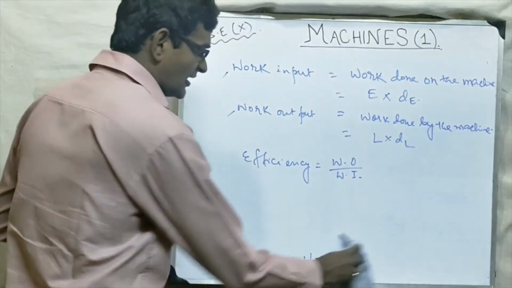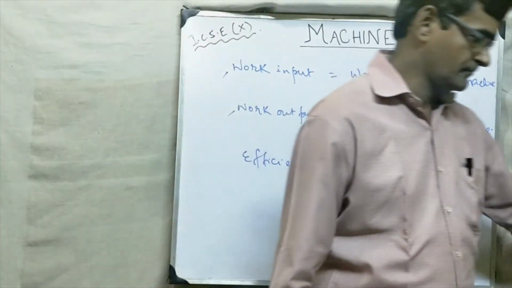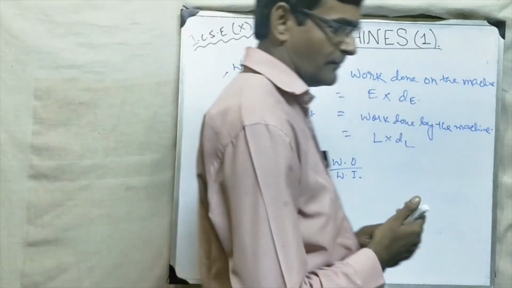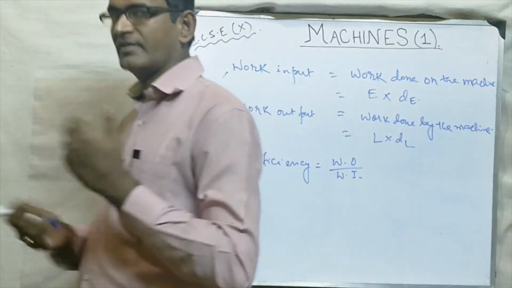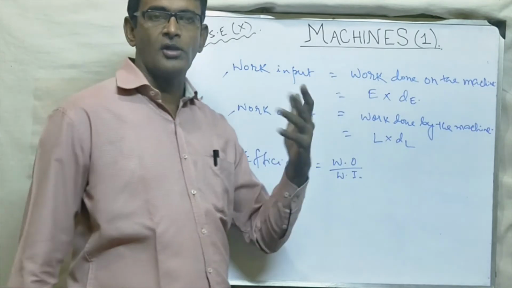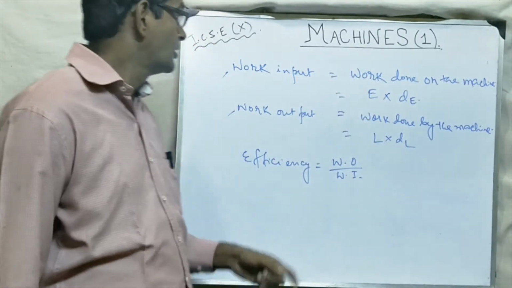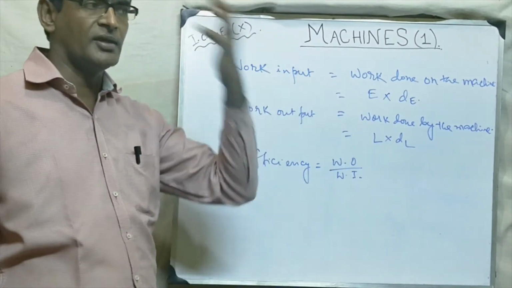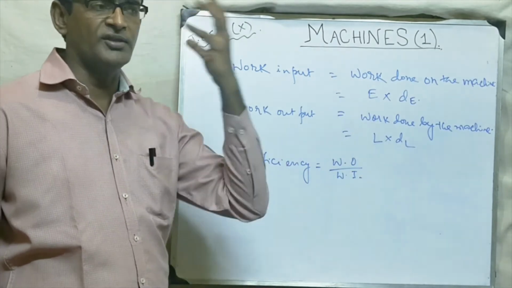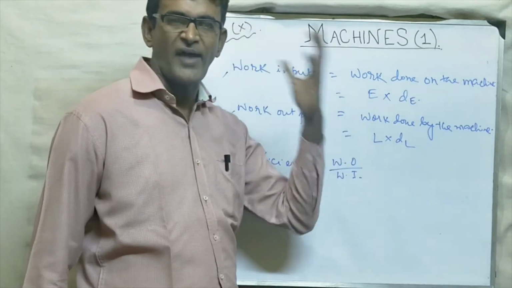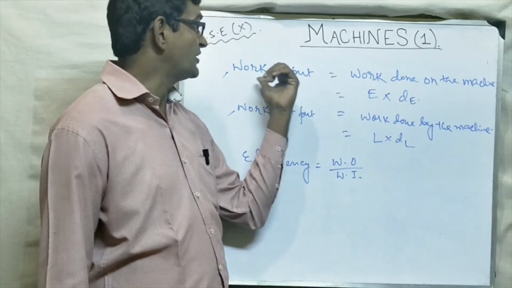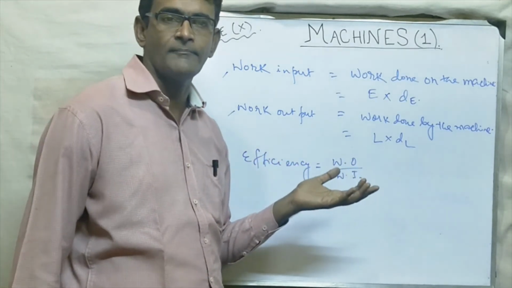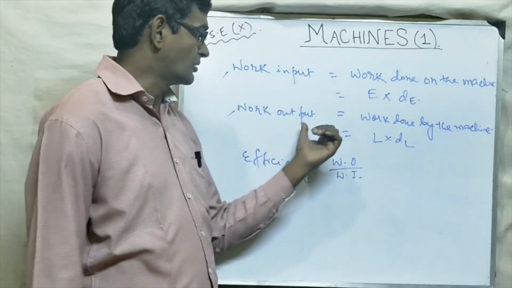Okay. Now let me give an example to explain this. Suppose tomorrow is your exam. Whatever exam. So today, obviously, the day before the exam, you are studying all the subjects, all the chapters, questions, answers, all this. You are working hard at home. That is your work input. You are giving the information to the brain. You are inputting the text, information, facts, whatever it is, to the brain. That is your work input. In the morning, you went to school, started giving the exam, writing on the paper. That is your work output.